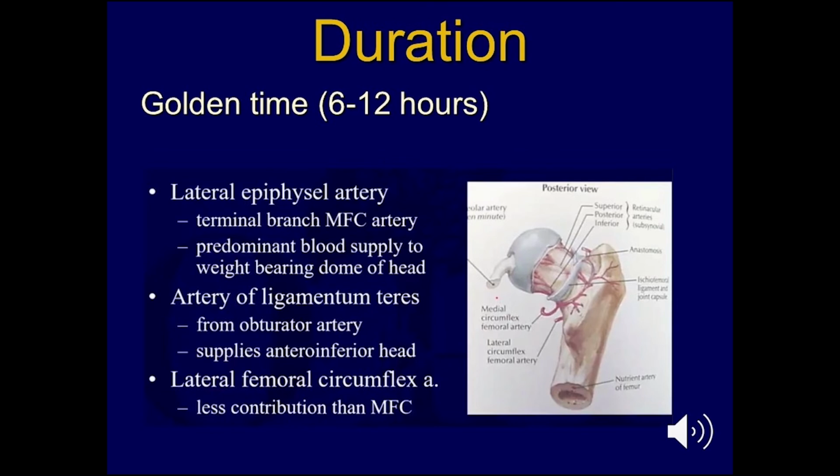So if you have a fracture here through the neck, and the duration is more than 12 hours, then you could easily expect that this head would be quite ischemic and could fall into avascular necrosis quite quickly.